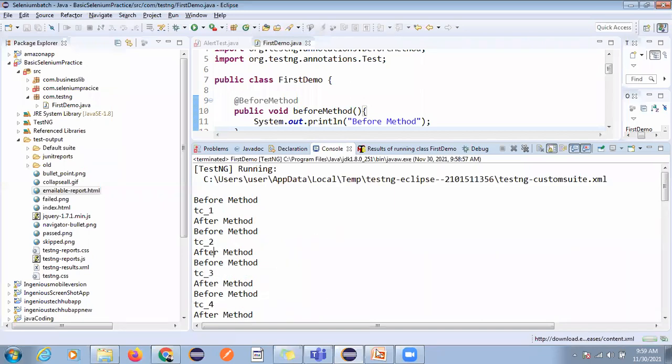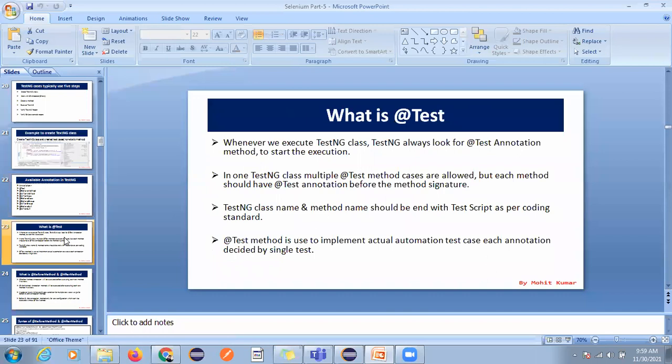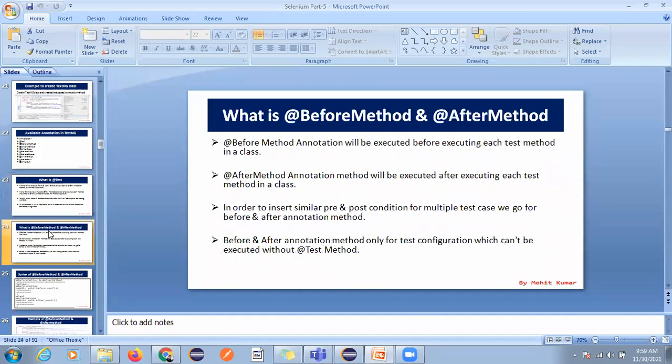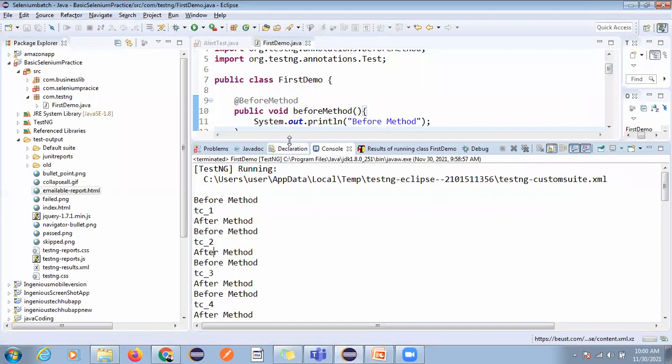Okay, so this is the use of before method and after method. The @BeforeMethod annotation will execute before executing each test case method in a class. The @AfterMethod annotation will execute after executing each method in a class. In order to insert similar pre and post conditions for multiple test cases, we go for before and after method. These annotations are only for test configuration, which cannot be executed without a test.